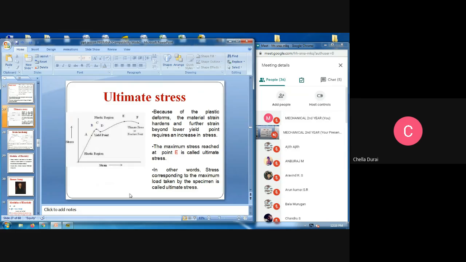Next one is the ultimate stress. You see this stress-strain diagram.